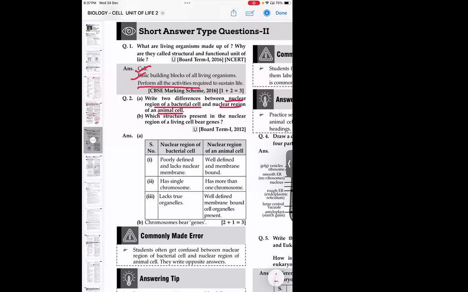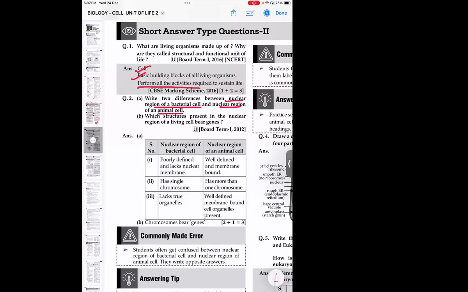So in the case of the bacterial cell, the nuclear region will be poorly defined. They do not have a nucleus. They lack the nuclear membrane. That only we can tell, right? Since it's unicellular, we can say that it's poorly defined. No. See, for all unicellular organisms, it is not necessary that they do not have a well-developed nucleus. They can have it. So you cannot say that all unicellular organisms have a poorly defined nucleus.